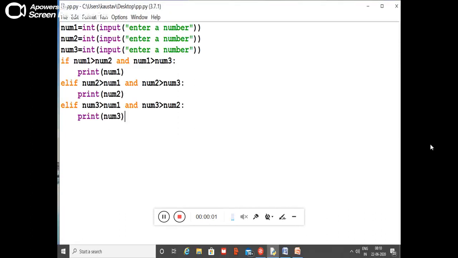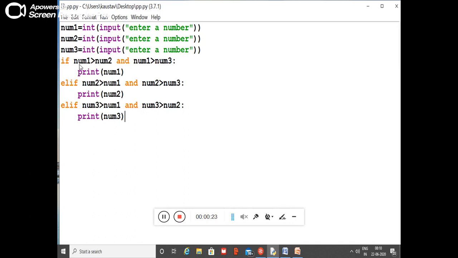Now we will understand the elif. Elif means else if in Java and C++. So what is going to happen? I have declared three numbers. It is a very easy program. Accept the three numbers and then I will print the largest number.